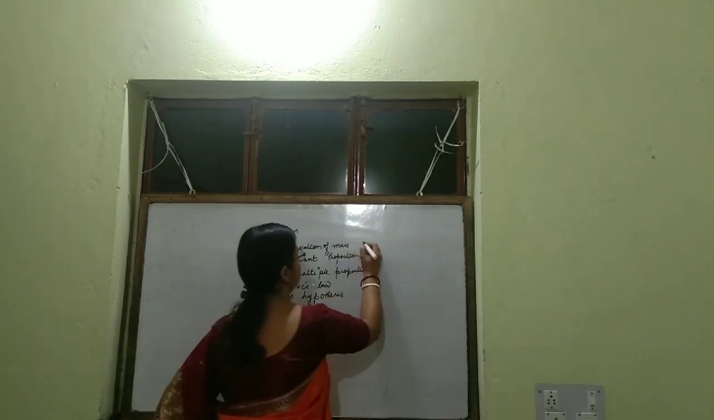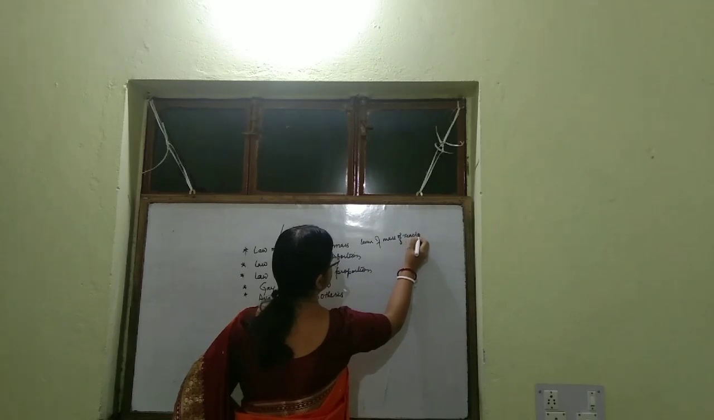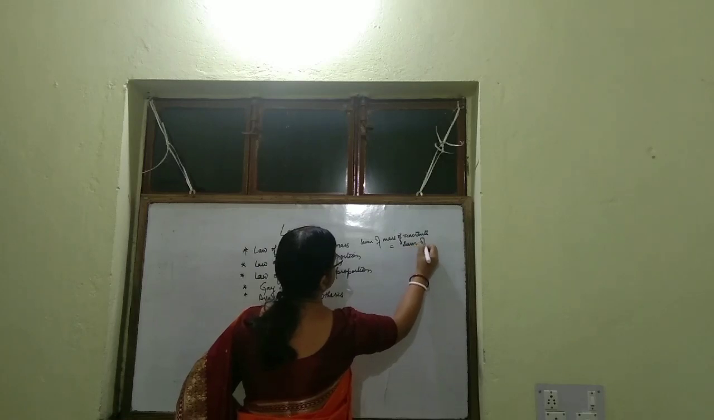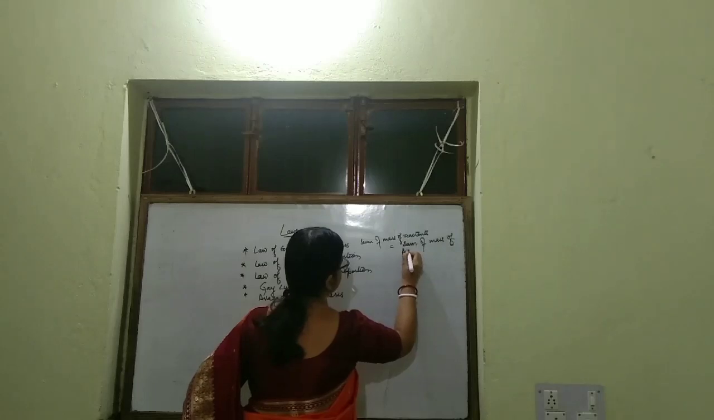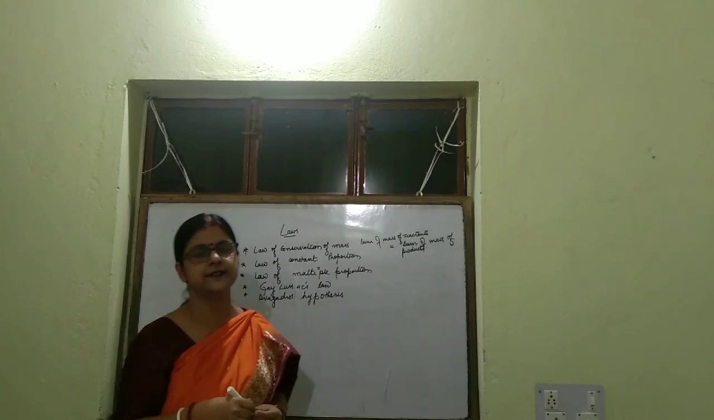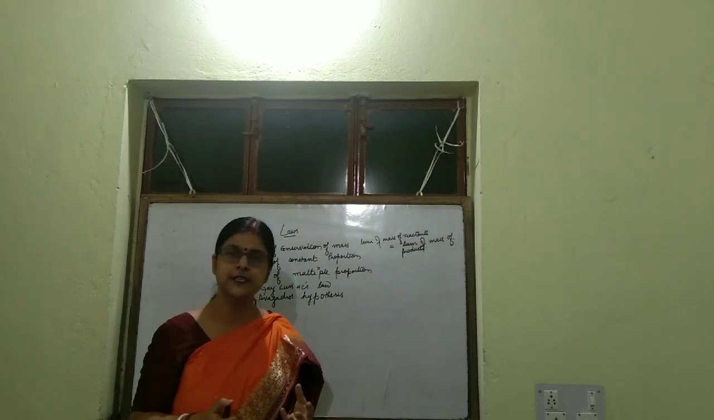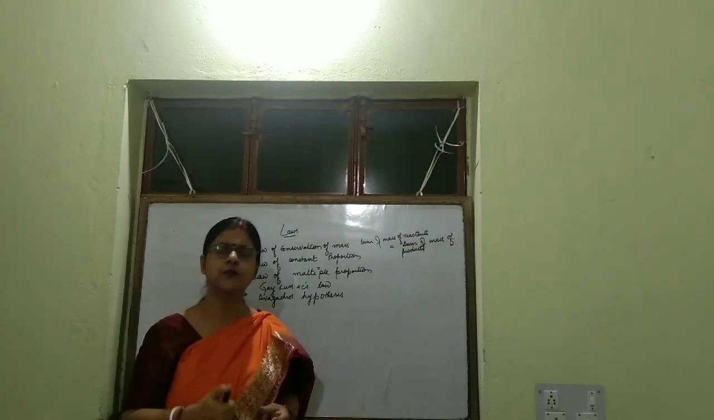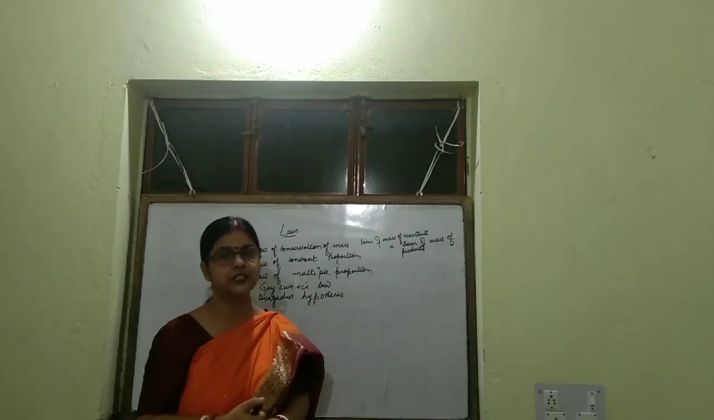What I told? Sum of mass of reactant is equal to sum of mass of product. Sum of mass of reactant is equal to sum of mass of products. But if you go in detail, you will see that there is some modification in this law.